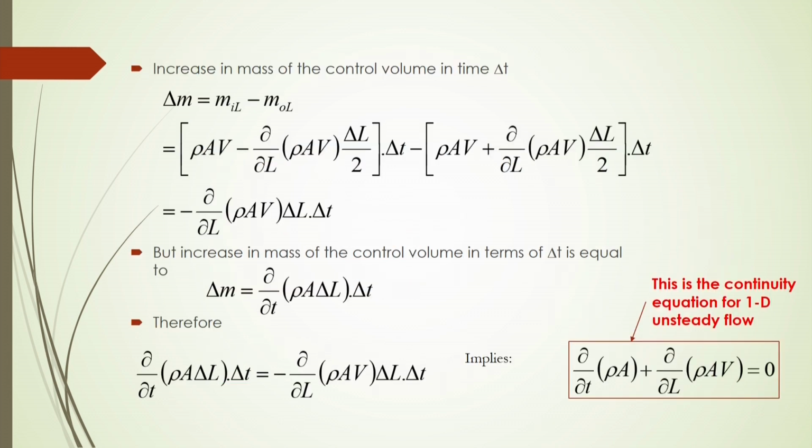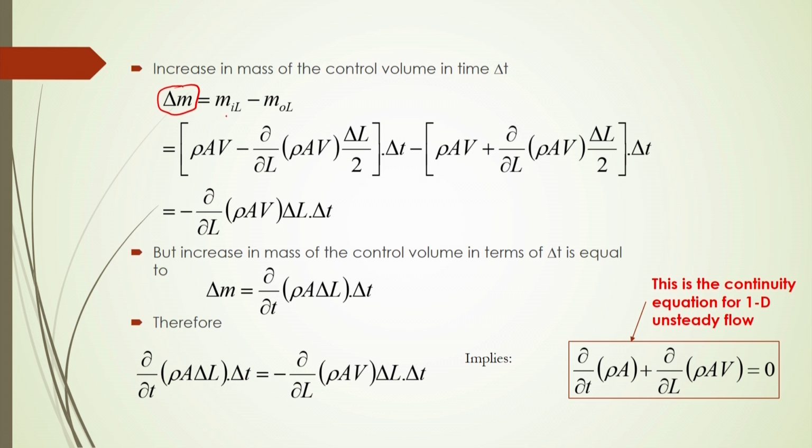Similarly, we can write the rate of increase of the mass of this control volume within this short time delta t. So the increase of mass will be delta M, which will be equal to the inflow minus the outflow. If we subtract the outflow from the inflow, we get the increment of mass.